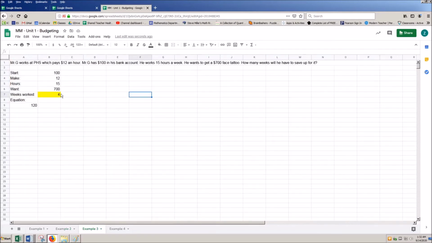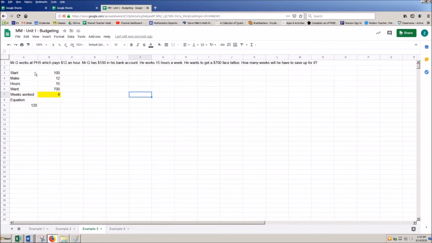So here we're going to look at an example of trying to utilize Google Sheets to make the program do the work for us. Mr. G works at PHS, which pays $12 an hour. Mr. G has $100 in his bank account. He works for 15 hours a week. He wants to get a $700 face tattoo. That's what I've always wanted. How many weeks will I have to save up for it?